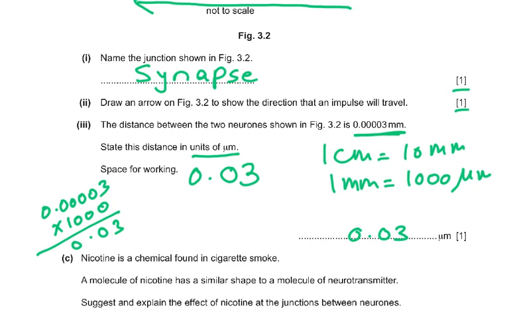So this is the basic working of it. 1 centimeter is equal to 10 millimeters, 1 millimeter is equal to 1000 micrometers, and so you have to multiply it by 1,000.